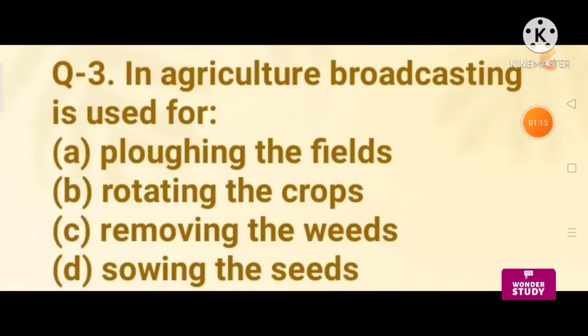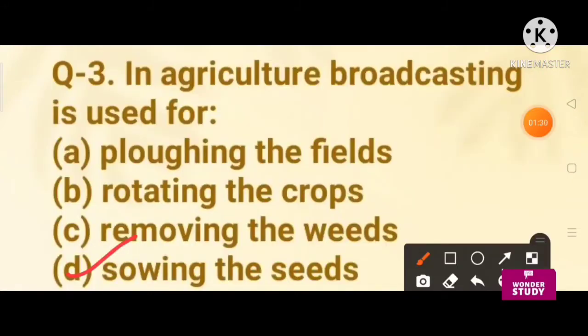Question number 3. In agriculture, broadcasting is used for plowing of the field, rotating the crops, removing the weeds, sowing the seeds. So the right answer is sowing the seeds. The sowing of seed by hand is called broadcasting.